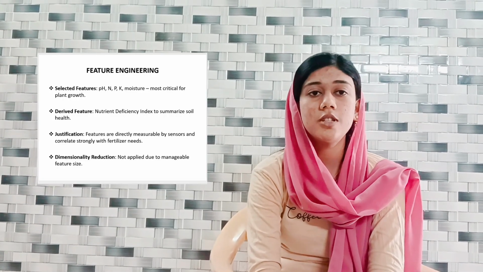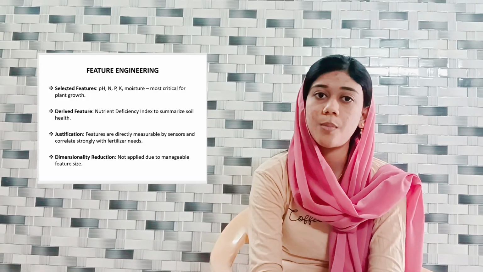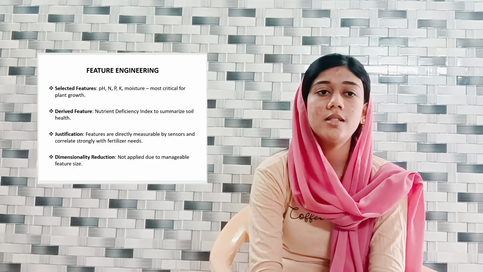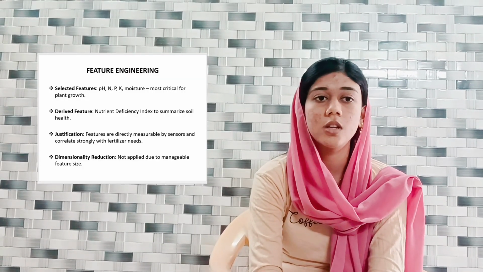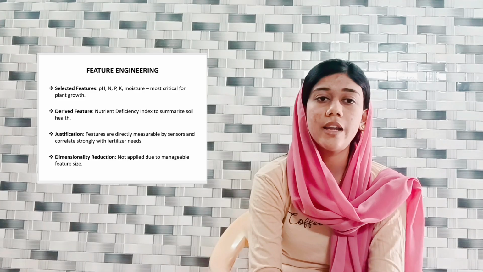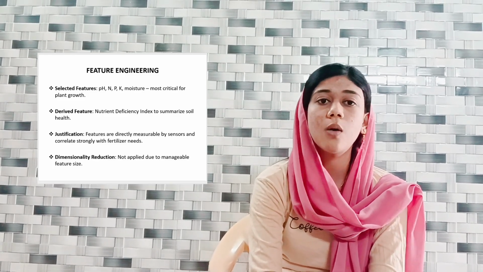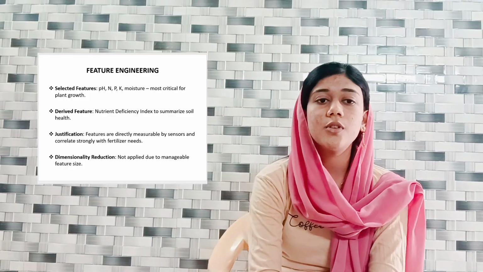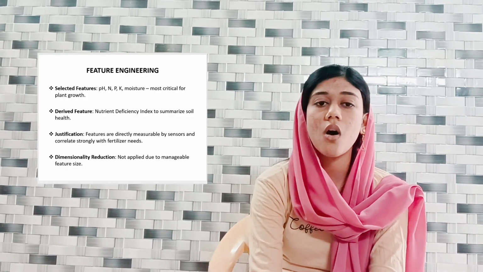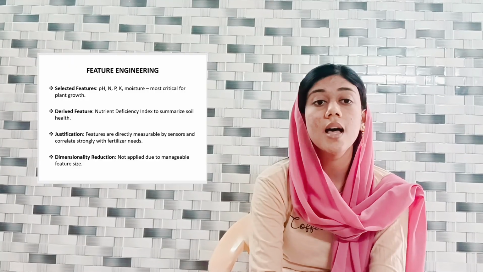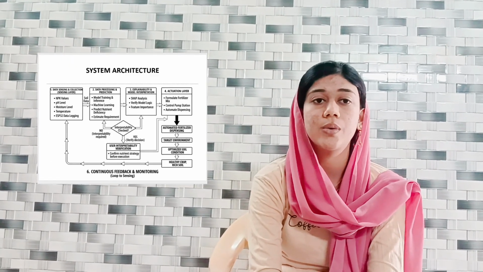Then we go on to the feature engineering. We selected the important features like pH, nitrogen, phosphorus, potassium and moisture, because these are the most critical factors that directly affect the plant growth. We also created a derived feature called nutrient deficiency index, which helps in summarizing the overall soil health. These features are chosen because they are directly measured using sensors, and they have a strong relationship with fertilizer requirements. Since the number of features is already small, dimensionality reduction is not required.